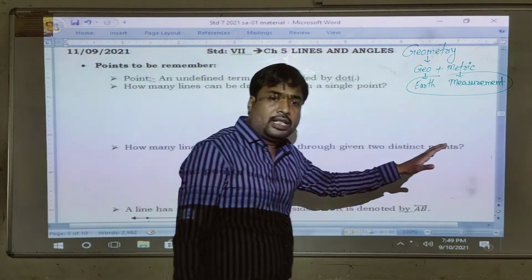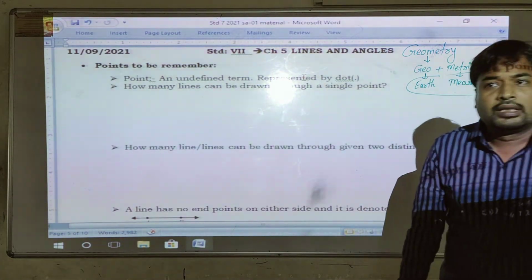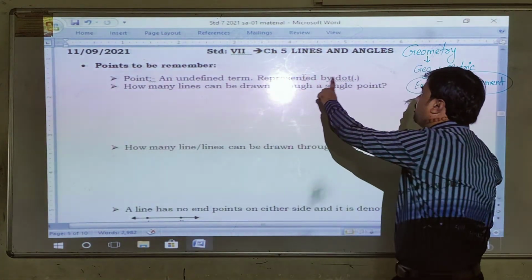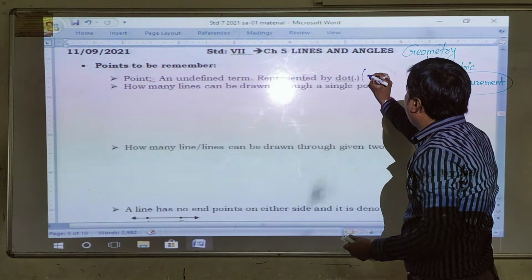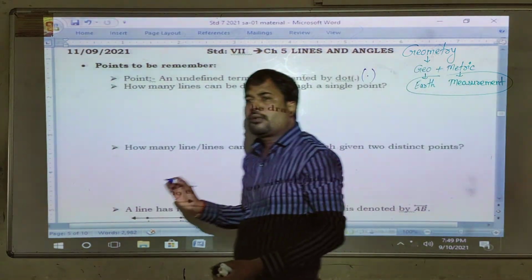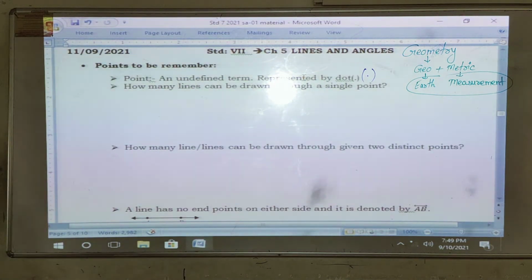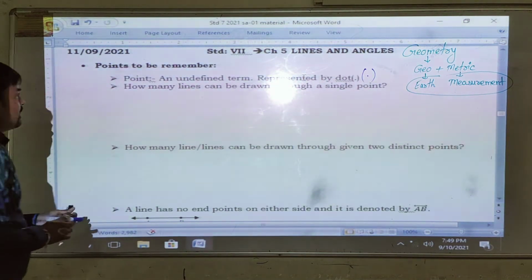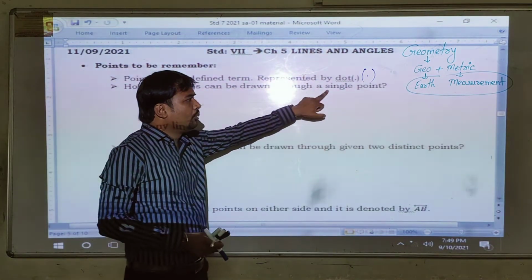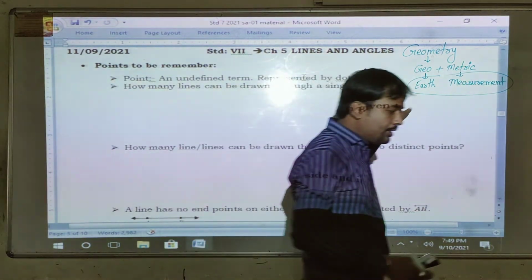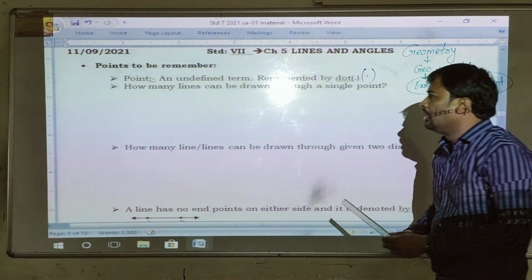It has no definition. It has no definition, but it is an undefined term, and it is represented by a dot, right? Simply one dot. A dot has no measurement, right? Basic requirement, right? Then a question arises: how many lines can be drawn through a single point?